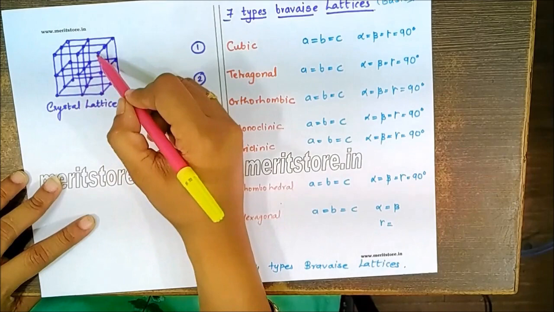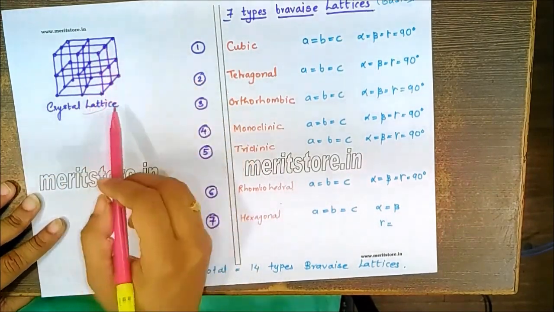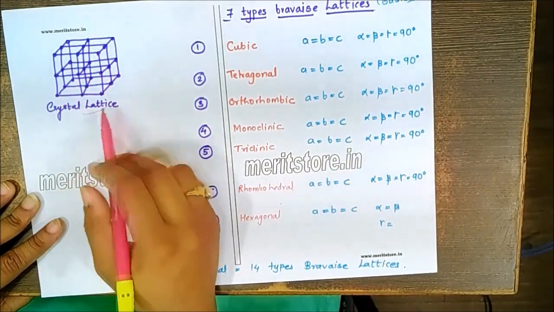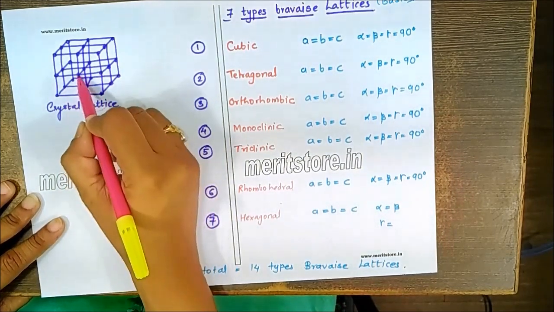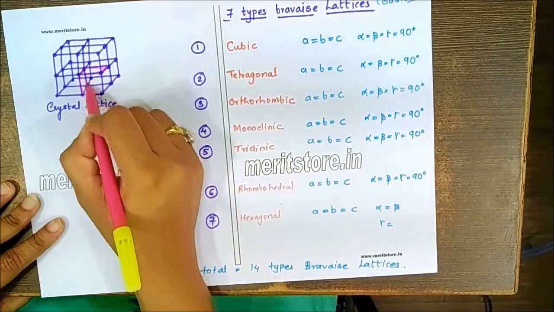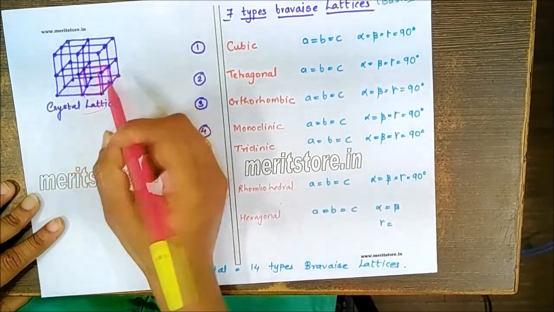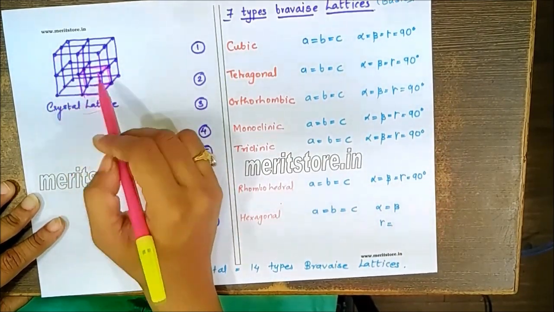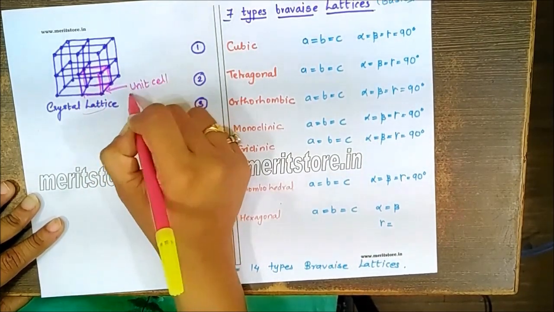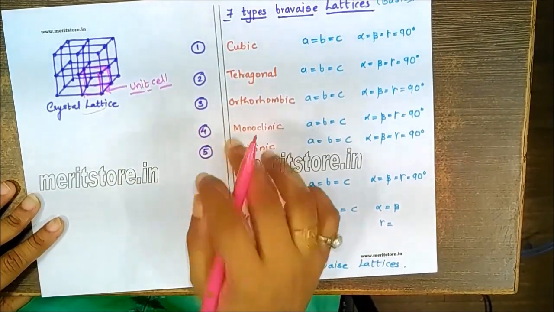First of all, if you have a three-dimensional arrangement of the atoms in space, this entire three-dimensional arrangement we call a crystal lattice. Now, in this particular crystal lattice, if I look at this, it's actually a repetition of a certain pattern. I'm just highlighting this particular pattern, which is repeated everywhere. It's a kind of small cube I'm highlighting. This cube is repeated everywhere. So, the repeated pattern we call the unit cell. Now, depending on the type of arrangement, there are a total of 7 basic Bravais lattices.